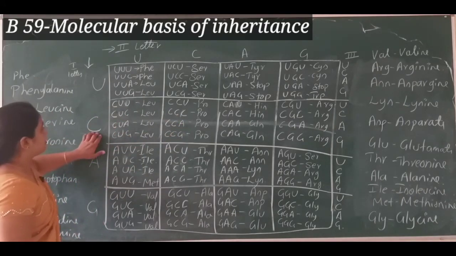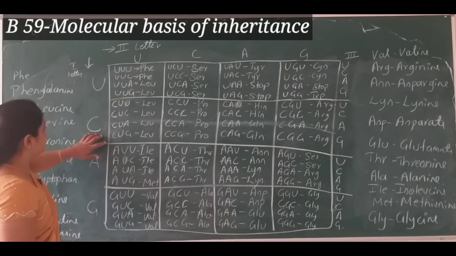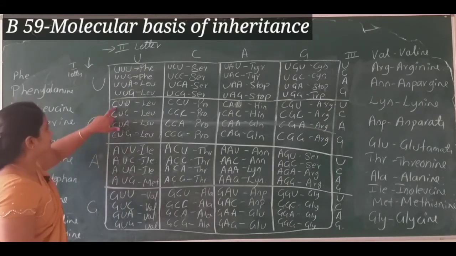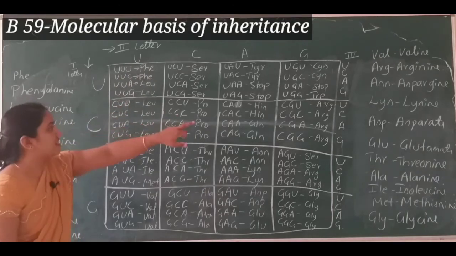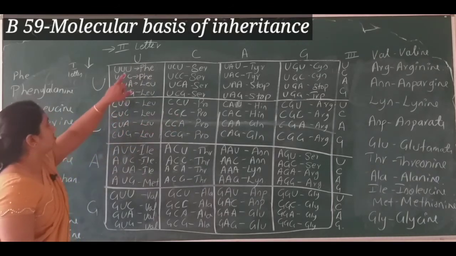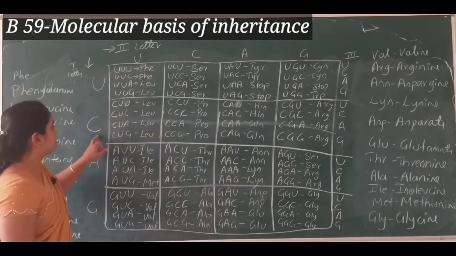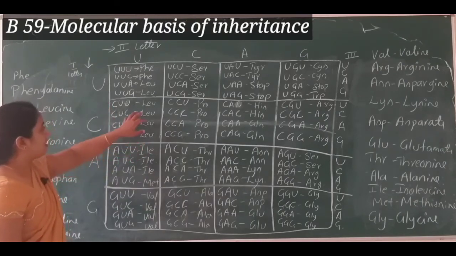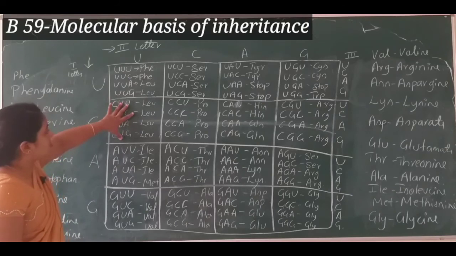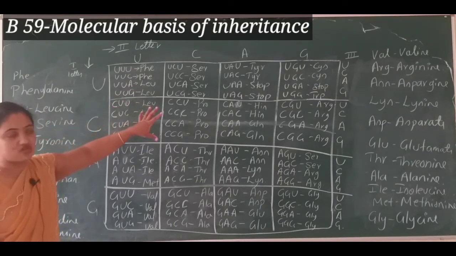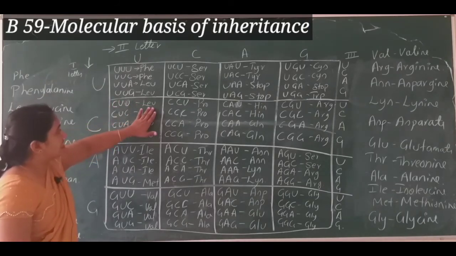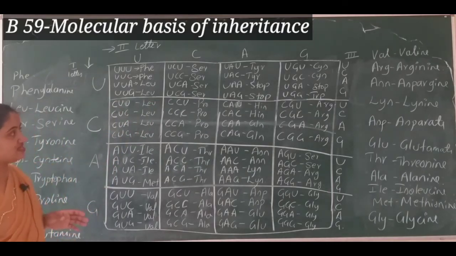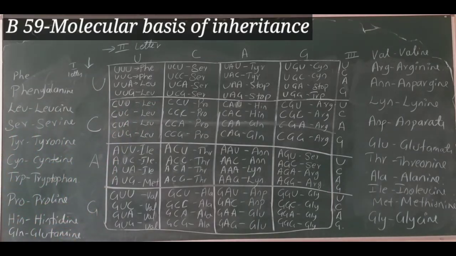I have taken the first nitrogen base from this side: CUU, CUC, CUA, CUG. And all these triplet codons are coding for leucine, the LEU amino acid.